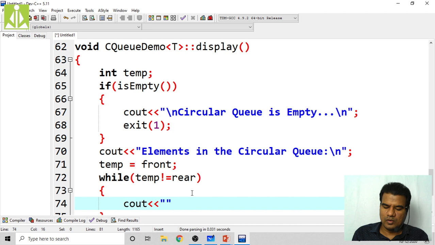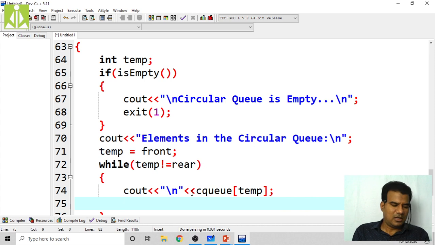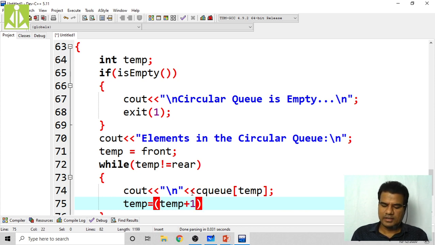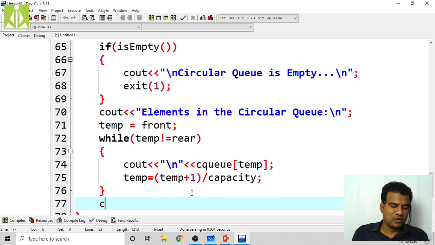We print CQ of temp, and make temp equal to (temp plus 1) modulo capacity. Like this it will print all the elements from your queue. Then take another cout of \n.